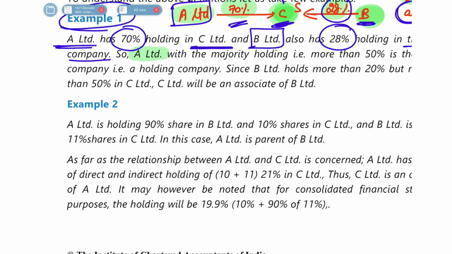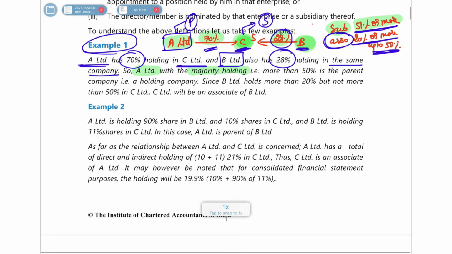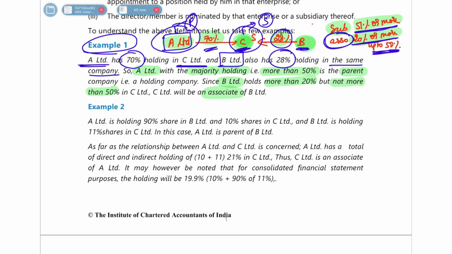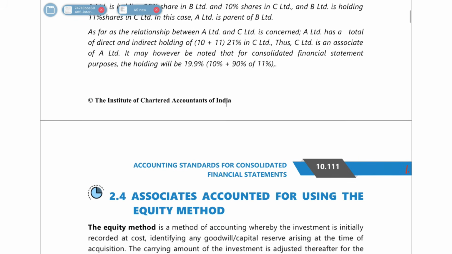So here if you see, A Limited is having a majority holding which is more than 50%, so it will become the parent company. Whereas B Limited is holding more than 20% but not more than 50%. So it cannot become a subsidiary company because it is not more than 50, it is only more than 20. So in such a case, it is going to become an associate company. So here A Limited and C Limited are parent and subsidiary company, and C Limited and B Limited are associate company. I hope you understood this.